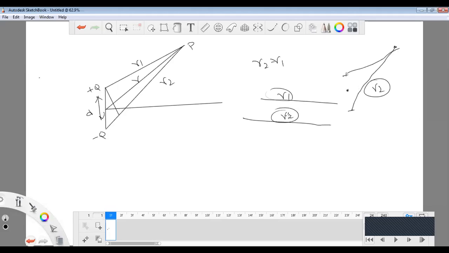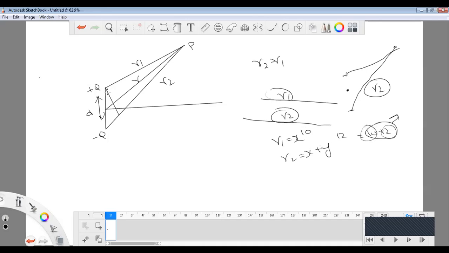That means, for example, R1 value is X, so R2 value equals X plus Y. For example, R1 is 10 and R2 equals 12, so it becomes 10 plus 2. That is, 10 is the X value and 2 is the additional length. Like that we can take.